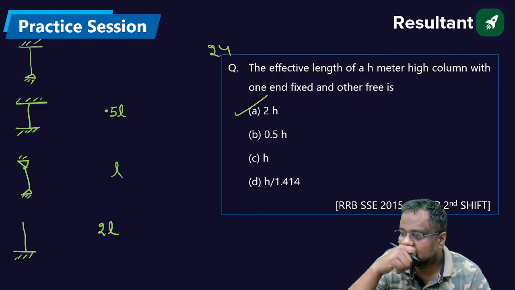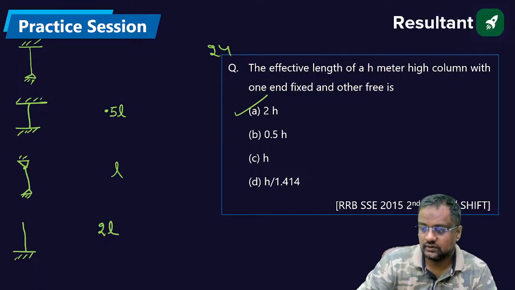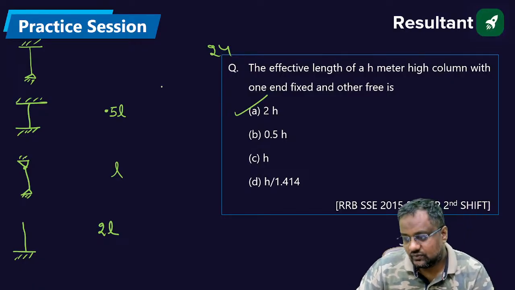Tell me, please, everyone. It is 0.7 L, that is L by root 2. Okay.